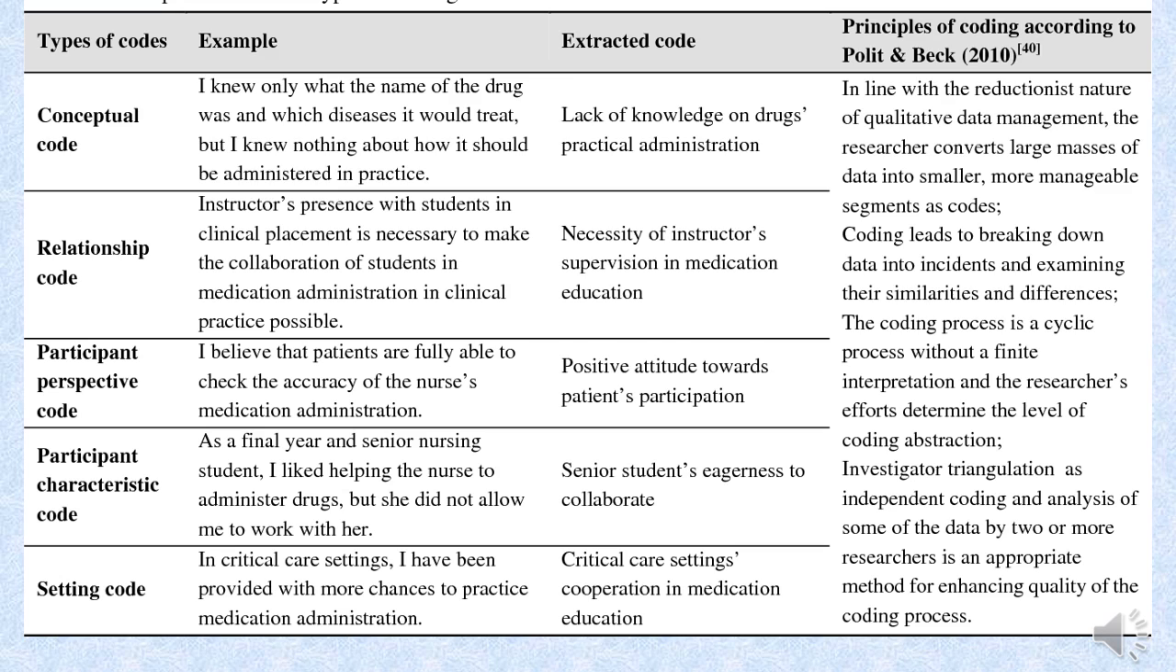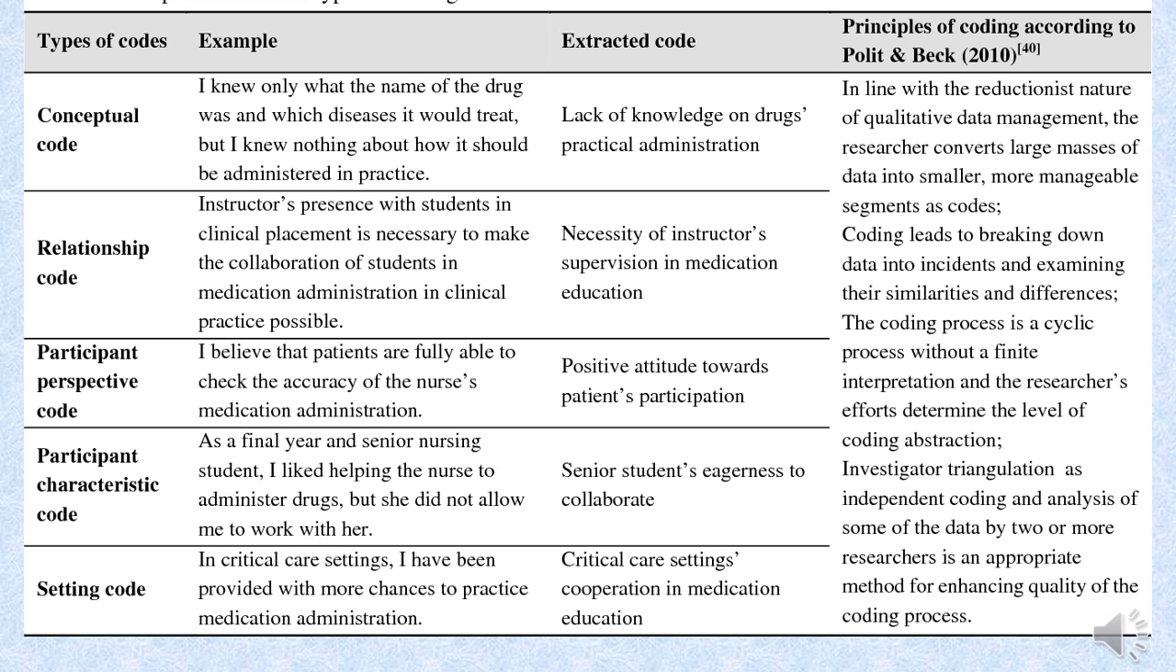Pollitt and Beck, while writing on the principles of coding, write that in line with the reductionist nature of qualitative data management, the researcher converts large masses of data into smaller, more manageable segments as code. As I have already told you in my previous lecture, this is a data reductionist technique as well. So codes lead to breaking down data into incidents and examining their similarities and differences.